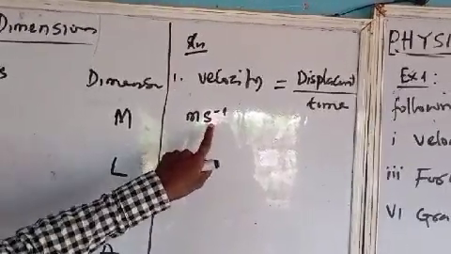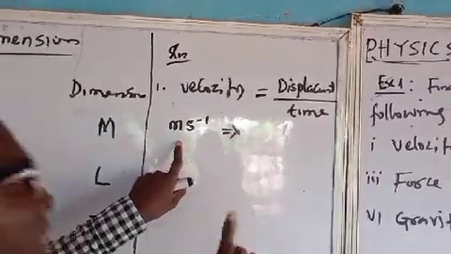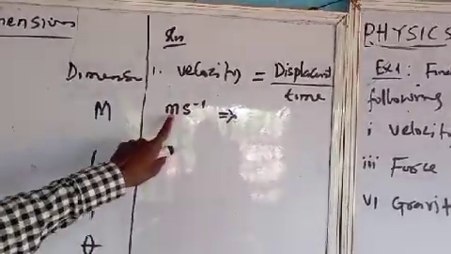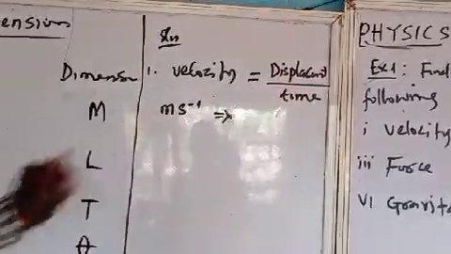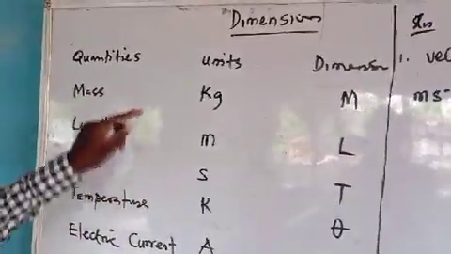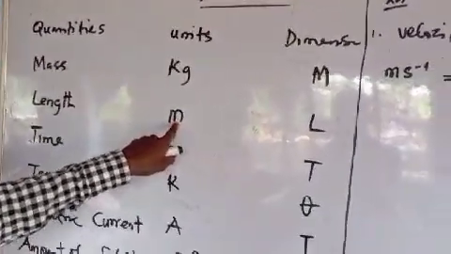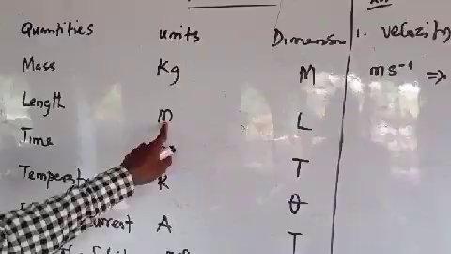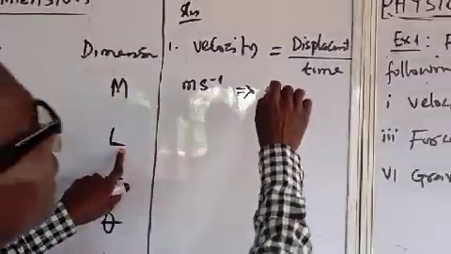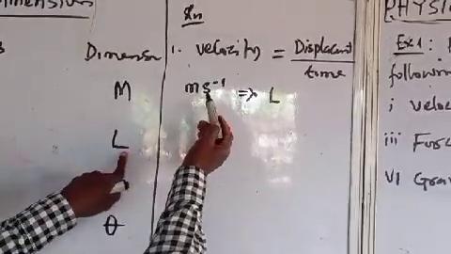Now, if I want to write the dimension of meter per second, what is the dimension of meter? Meter, displacement. From the fundamental quantities, length is measured in meter, and the dimension of length is L. In place of meter, I will write L. Then you come to second.